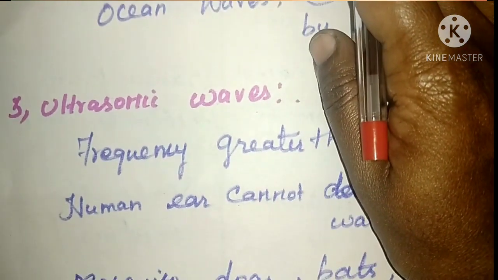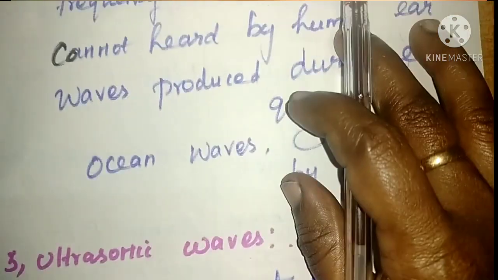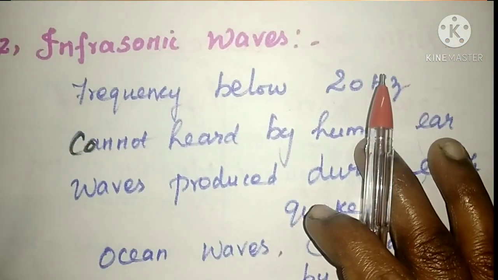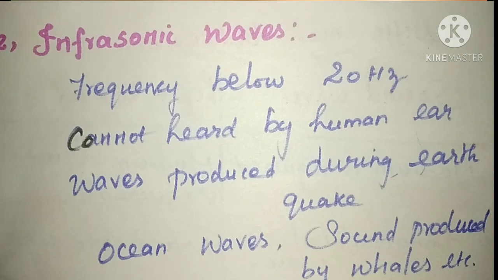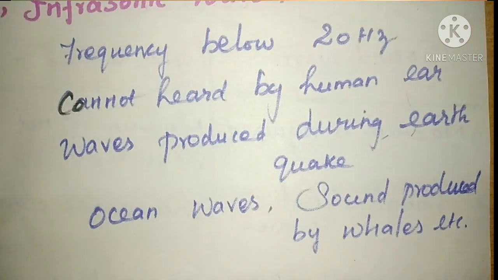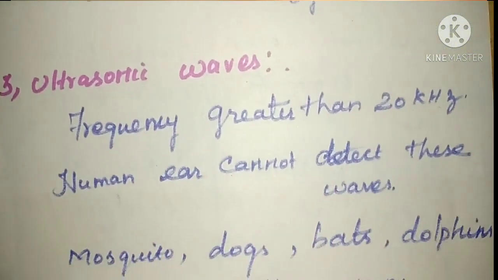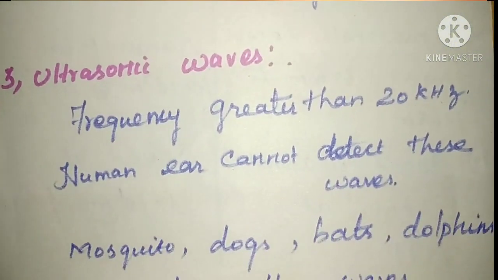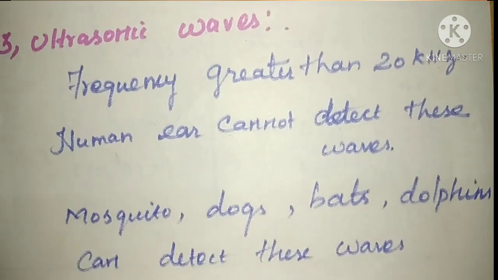The second one is what type of waves? Infrasonic waves, frequency below 20 Hz. It cannot be heard by the human ear. Waves produced during earthquake, ocean waves, and sound produced by whales are the examples. The third one, ultrasonic waves, frequency greater than 20 kHz. The human ear cannot detect these waves. Mosquitoes, dogs, bats, and dolphins can detect these waves.